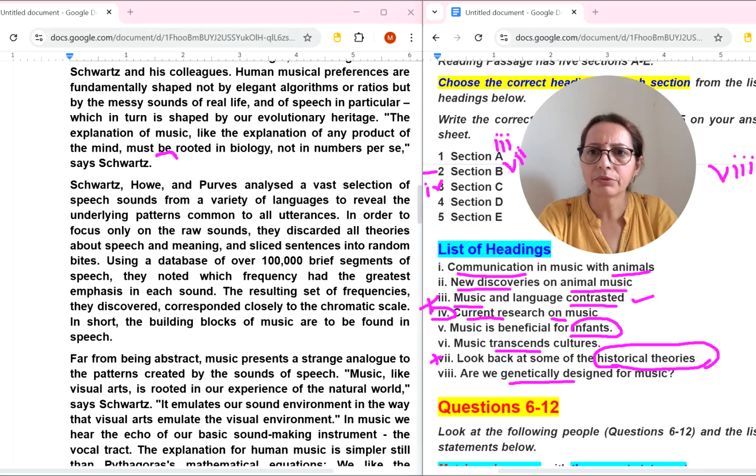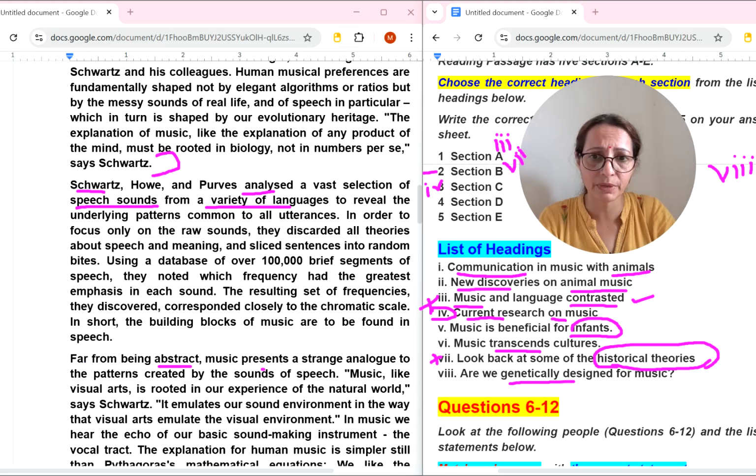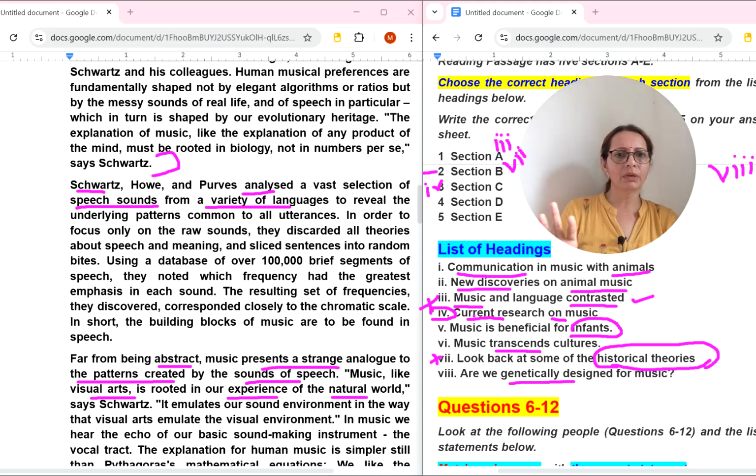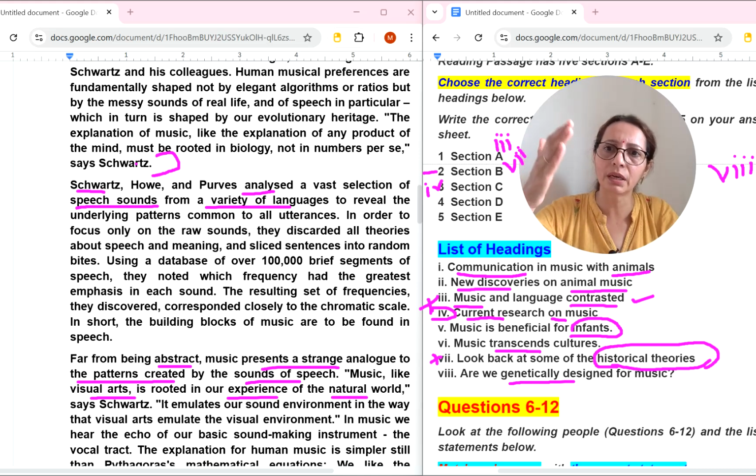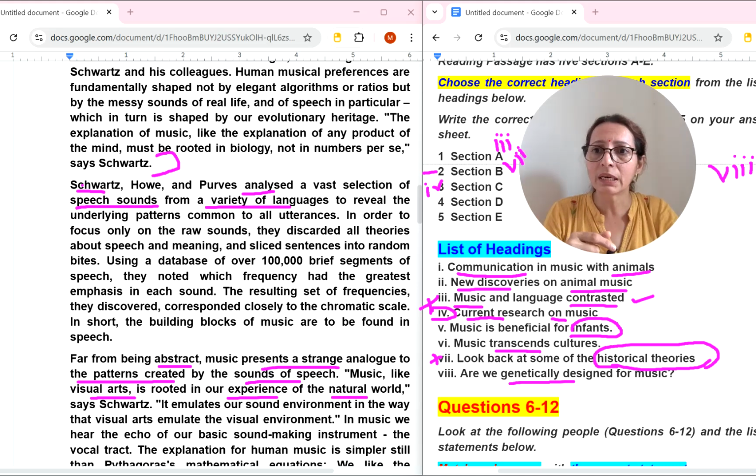So this paragraph we have read, and for the next paragraph, this person analyzed a vast selection of speech sounds from a variety of languages. So much to read. Far from being abstract, music presents a strange analog to the pattern created by the sounds of speech. Music, like visual art, is rooted in our experience of the natural world. So what we have selected from that is current research on music. In the first paragraph, they were talking about research, and they are just describing what music is over here, as I have understood.